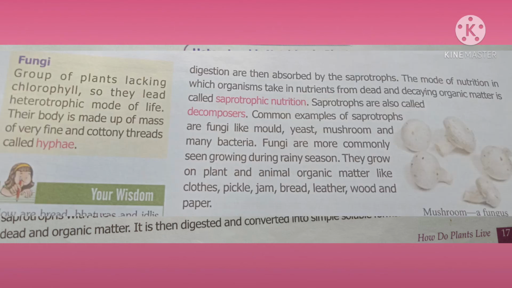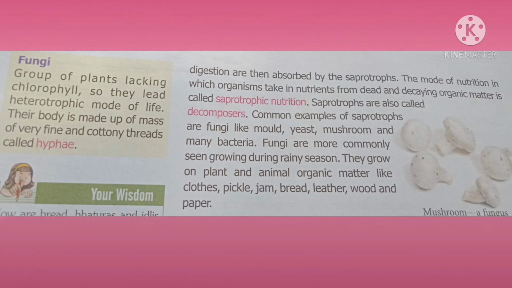How do saprophytes get food from the dead and organic matter? Saprophytes secrete digestive juice on the dead and organic matter. This juice converts the dead matter into simple soluble forms, and the organism absorbs that digested food. That is the reason saprotrophs are called decomposers. Saprophytes can also be called saprobionts.